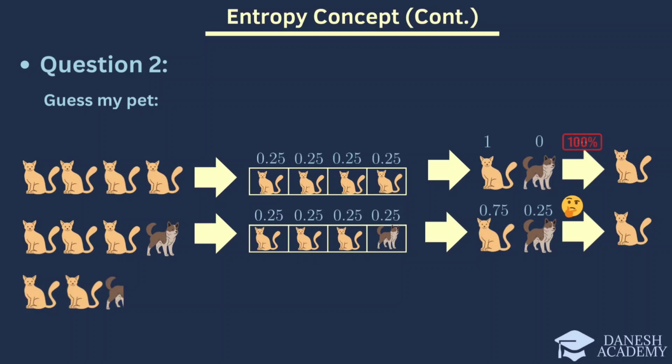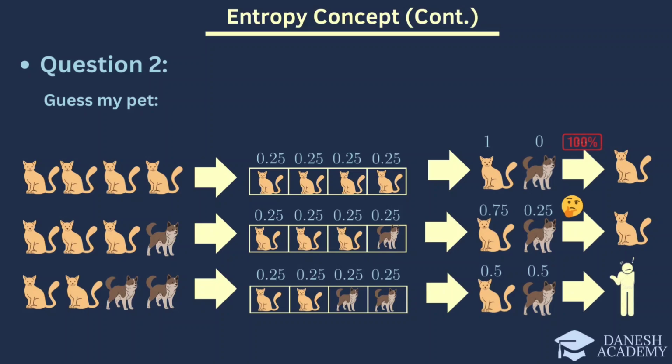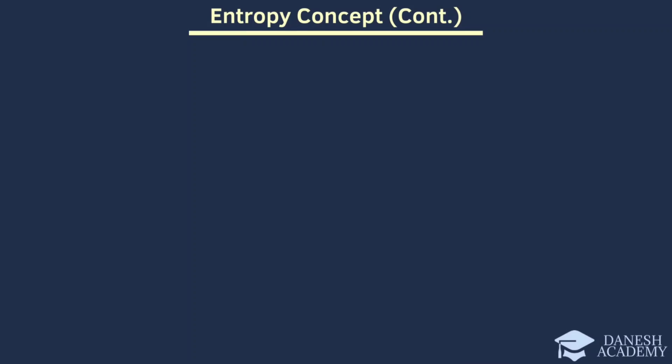Finally, look at the last line, where we see 2 cats and 2 dogs. The probability for both cats and dogs is now equal, each being 0.5. In this scenario, we can't confidently guess whether my pet is a cat or a dog because the probabilities are the same. This situation indicates the highest level of uncertainty or entropy since there is no dominant outcome and both possibilities are equally likely.